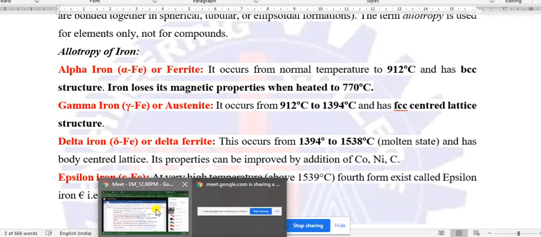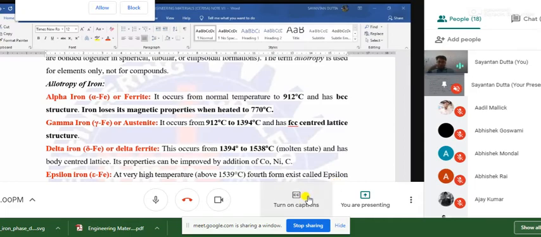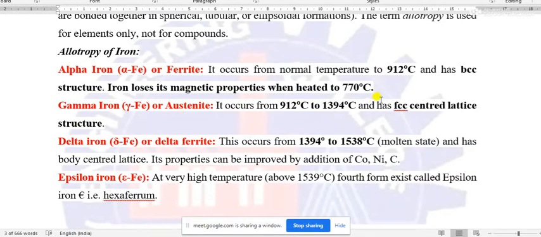Now, these allotropic forms of iron actually depend on temperature, that I have already told. And the first form of iron, that is alpha iron, or that may be called ferrite, occurs in temperature up to 912 degrees Celsius from normal temperature, that is from atmospheric temperature or natural temperature to 912 degrees Celsius.